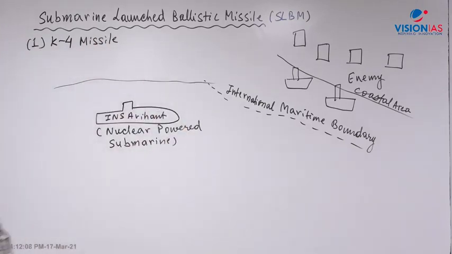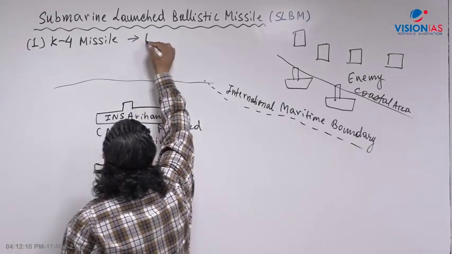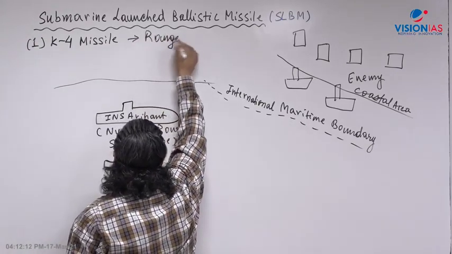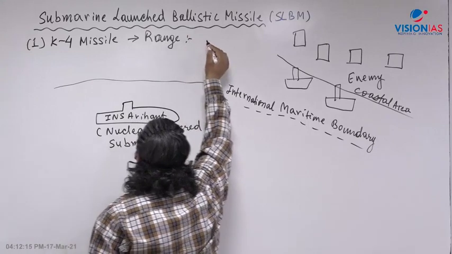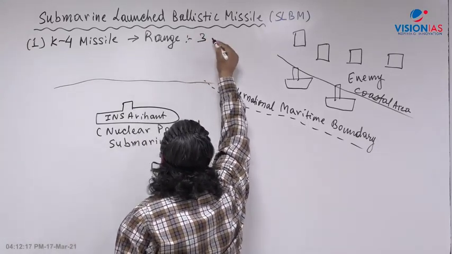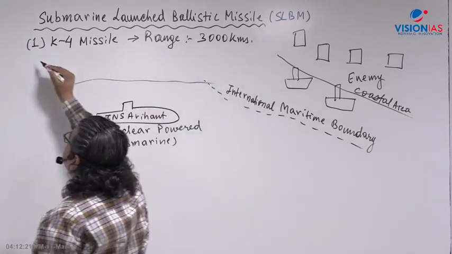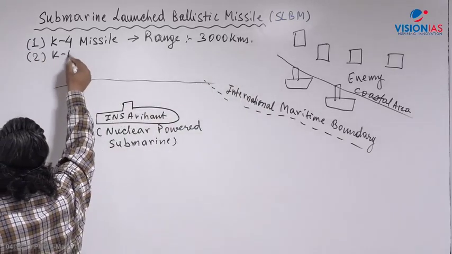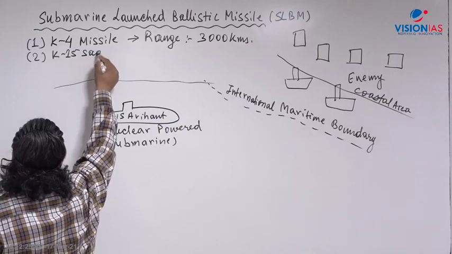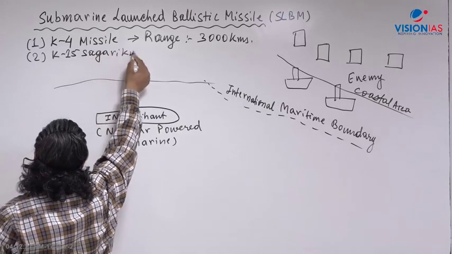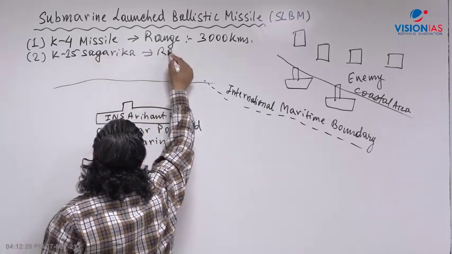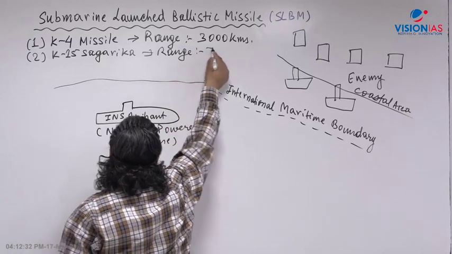The K4 missile, this underwater missile, has a range of 3000 kilometers. And the second one is the K-15 Sagarika missile, which has a range of 750 kilometers.